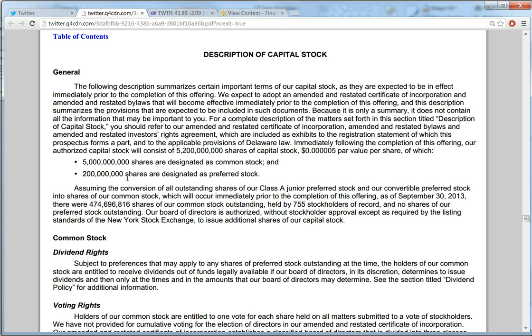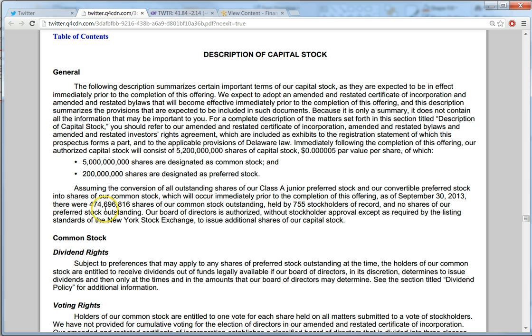And each of these shares of stock has a par value of $0.000005 per share. So the par value is a fraction of a dollar per share. And that kind of drives home the idea that par value is becoming less and less relevant. Nevertheless, the accounting rules still make use of par value, so we have to deal with that.